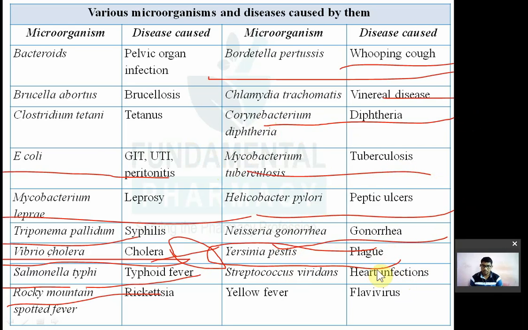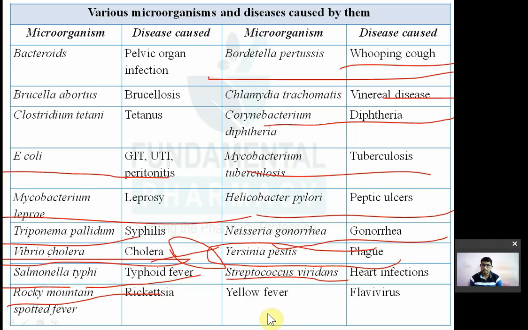Then heart infection, endocarditis. Heart infection मतलब क्या? Endocarditis or simply pericarditis or endocarditis is mostly caused by Streptococcus viridans. तो आपके इसमें बाकी माइक्रोबायोलॉजी के बुक में दिया है classification of bacteria, shapes of bacteria, then hook shaped, rod shaped. So that classification is not much important, but if you can read, that is very good.